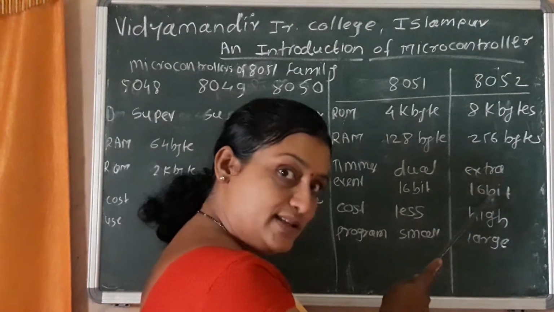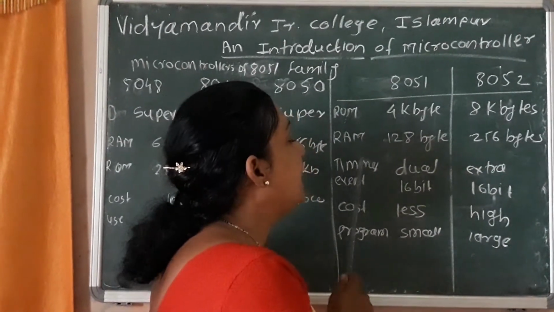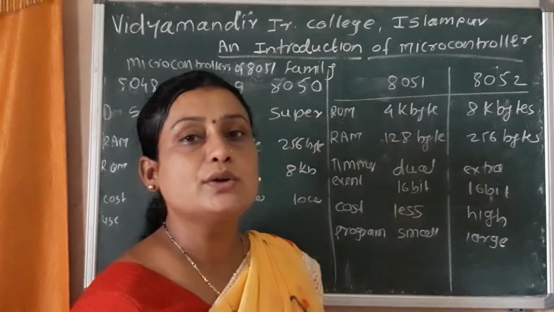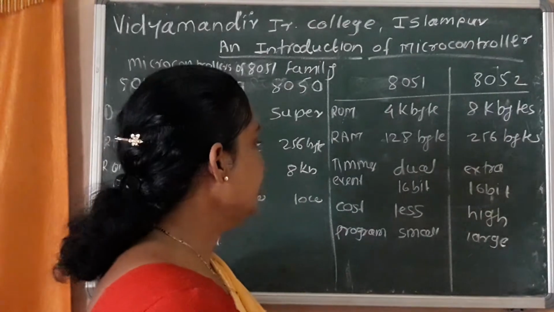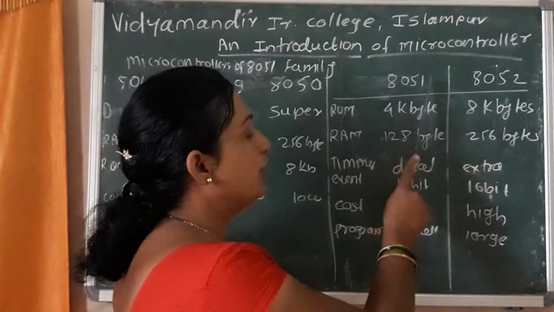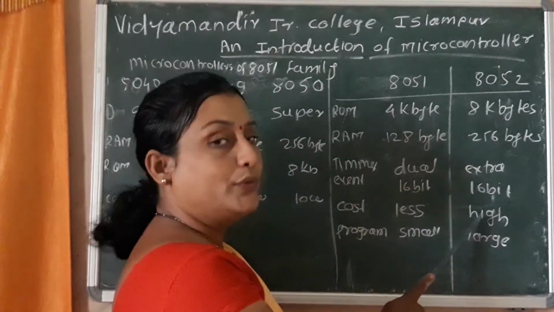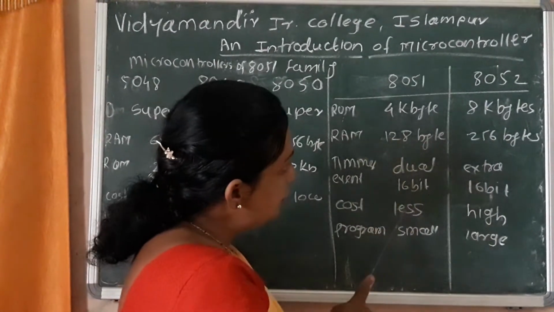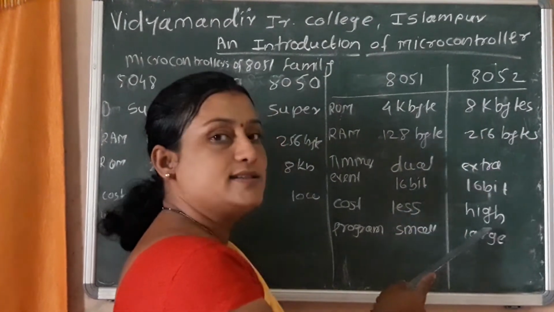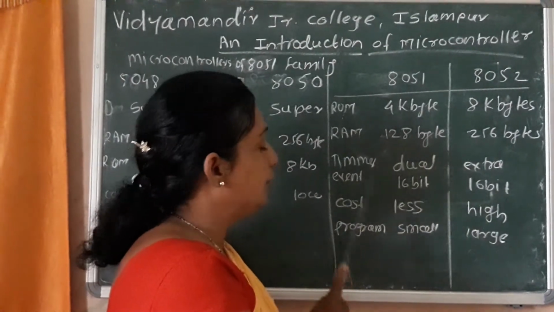The 8052 has an extra 16-bit timer event counter. Got it? Next point is the cost. The cost of the 8051 is less as compared to the 8052, but the 8052 cost is high as compared to the 8051.